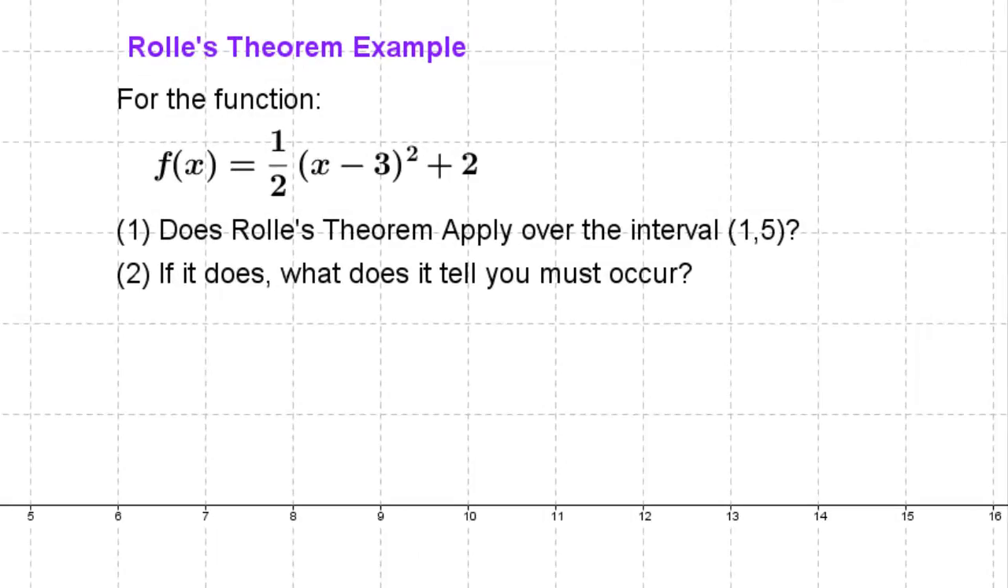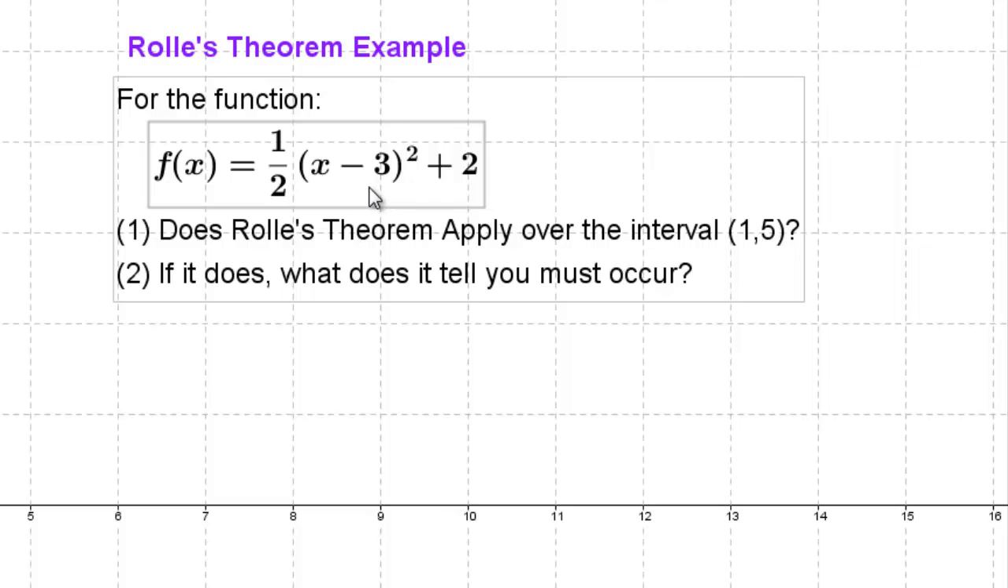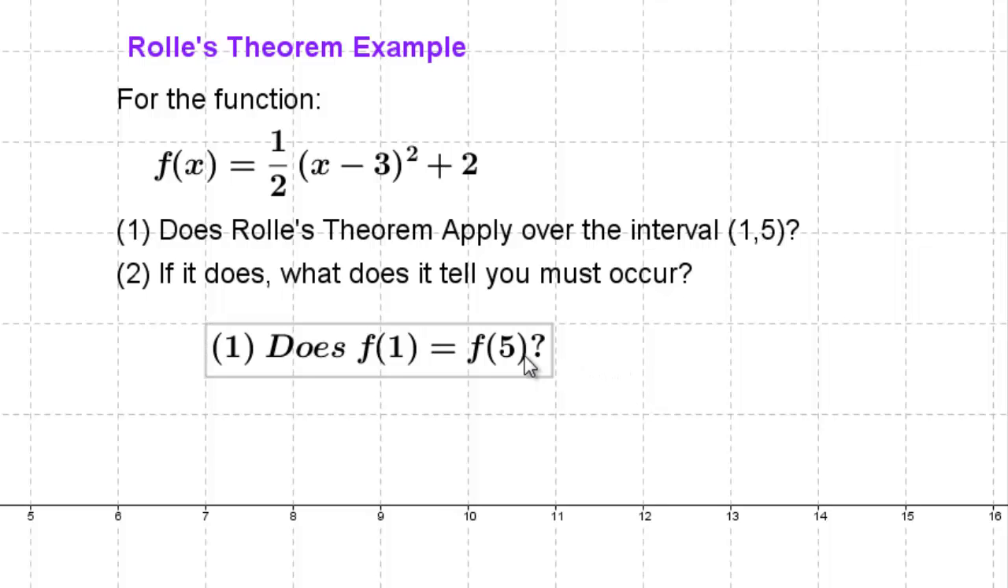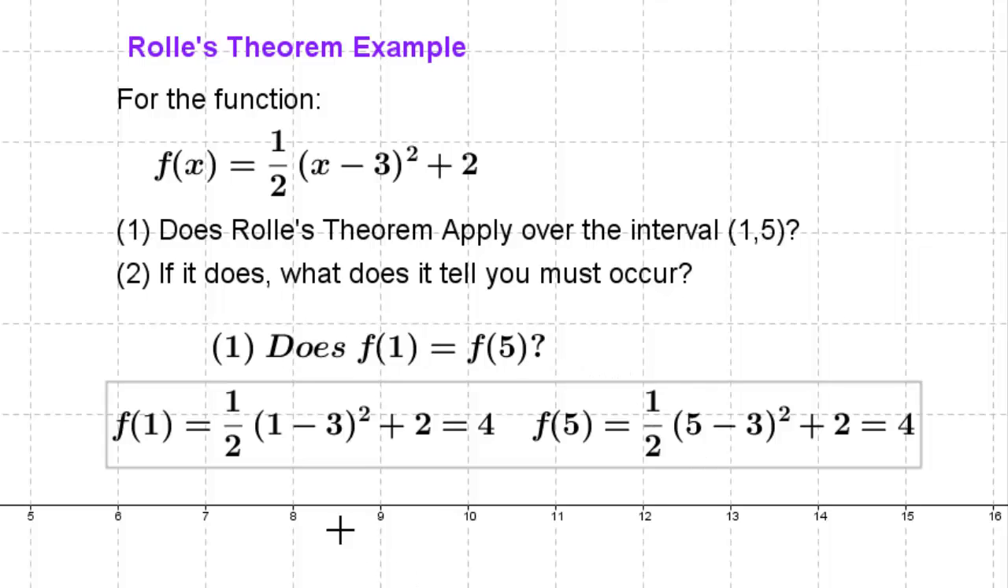So let's do a Rolle's theorem example. We're going to look at the function f(x) equals 1/2 times the quantity (x minus 3) squared plus 2. A quadratic, second degree polynomial. Question number 1 is, does Rolle's theorem apply over the interval from x equals 1 to x equals 5? The first question is, does f(1) equal f(5)? Indeed, f(1) equals 4 and f(5) equals 4. So that part of the theorem applies.